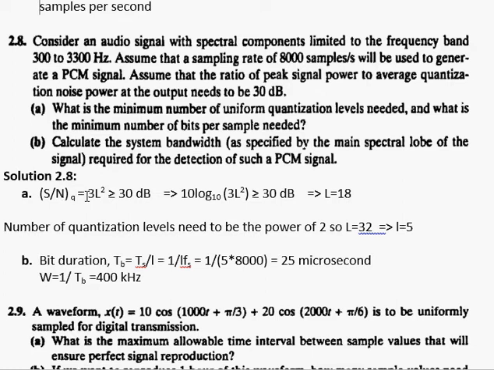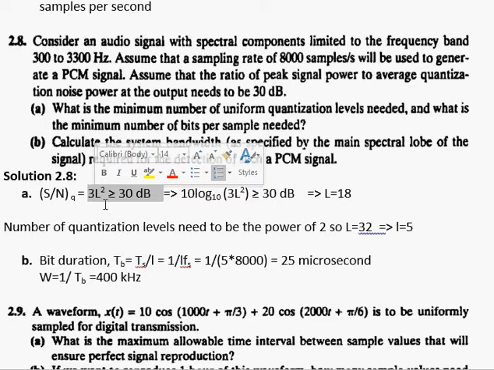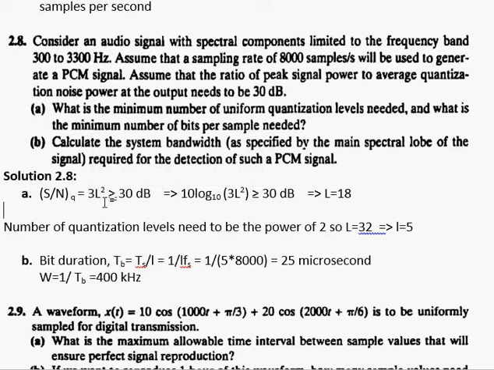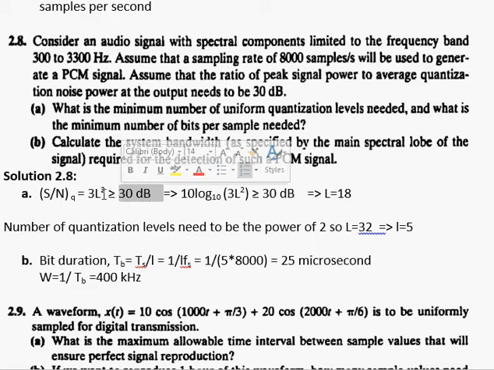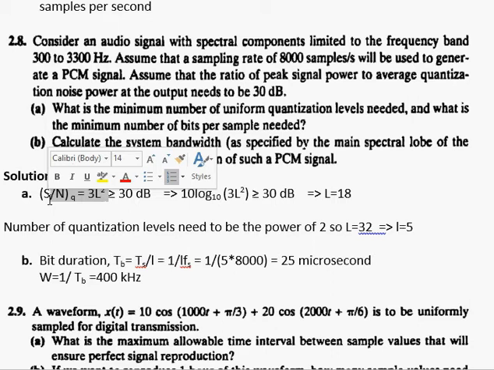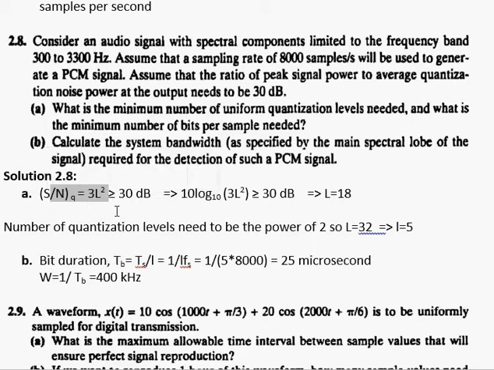As per the requirement given in the question, this signal to noise ratio should be greater than or equal to 30 dB, because this is given by the problem itself. But you need to be sure of one thing, that this quantity is in dB format while this formula is in linear format. So you need to do one conversion.